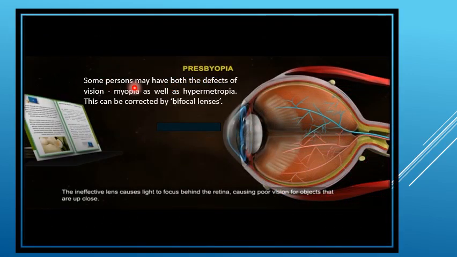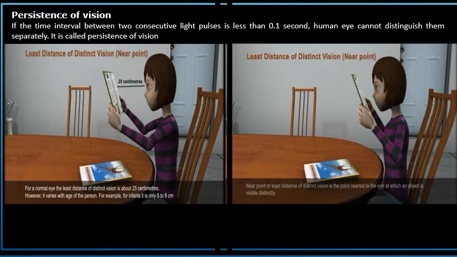Some persons may have both defects of vision, myopia as well as hypermetropia. This can be corrected by bifocal lenses. The ineffective lens causes light to focus behind the retina, causing poor vision for objects that are up close.